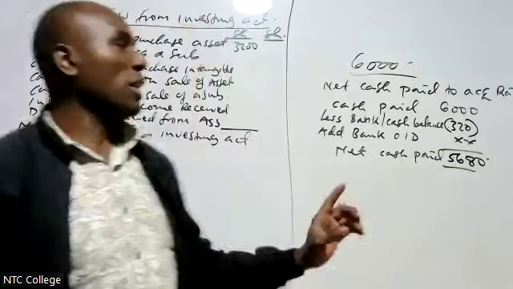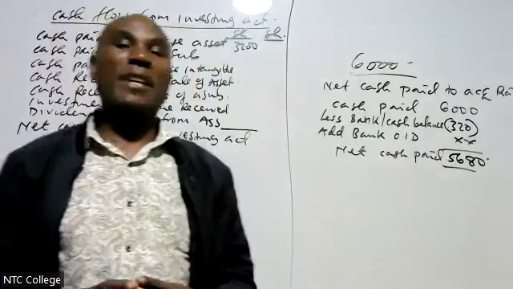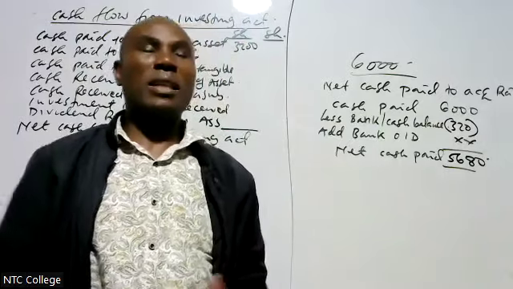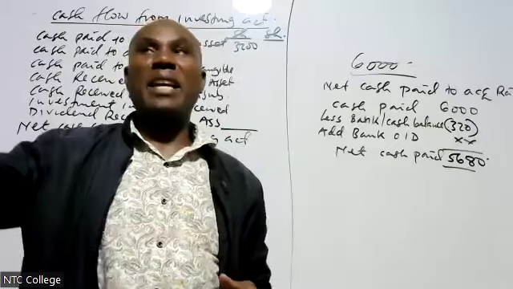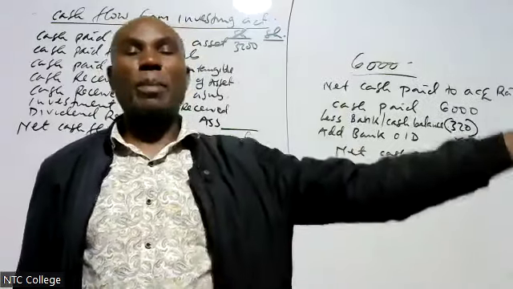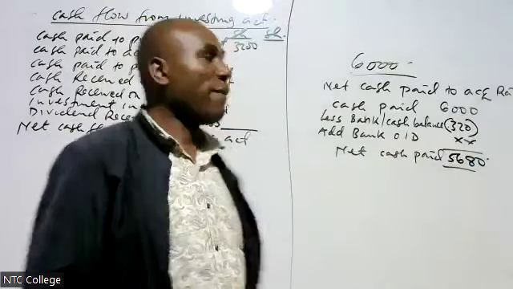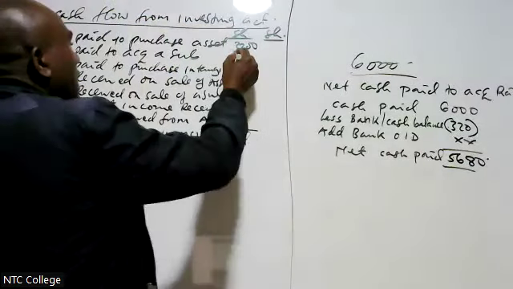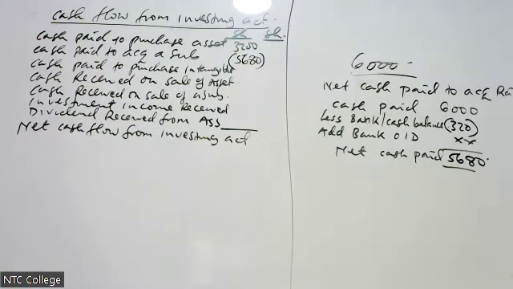Therefore, I'm reducing on what I paid. But if it was bank overdraft, I'm paying 6 million, then this subsidiary is coming with an overdraft, which means after paying 6 million, I'm also going to pay the bank overdraft. Therefore, it will increase what I paid. Therefore, here we report 5680. We are under investing activities.